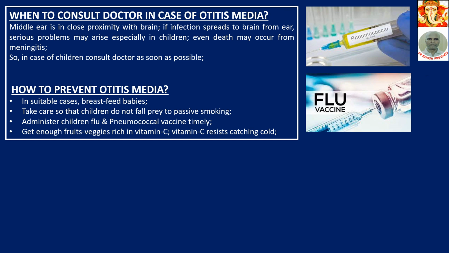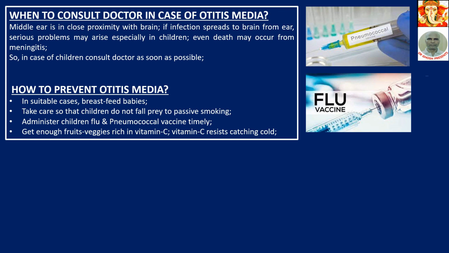How to prevent otitis media? In suitable cases, breastfeed babies. When breastfeeding is done, the baby gets enough protection, immunity from her mother. So that is one sort of prevention for breastfed babies. Take care so that children do not fall into passive smoking. Passive smoking, you know, is when some elders are smoking in the room and children are present, they are getting this passive smoking. This is very dangerous for them.